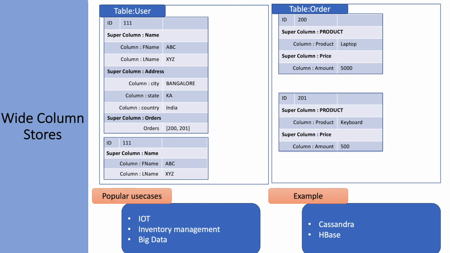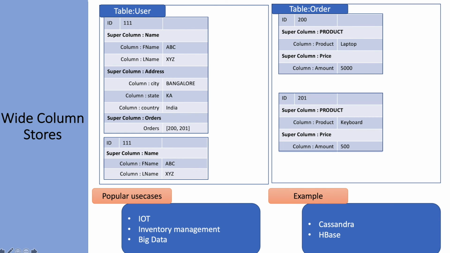Now let's talk about the third category of NoSQL database, which is the wide column stores. Here we have to define the schema in advance. When I say schema, that means we have to define the super column and the column family. Let's assume the first name and the last name in this table always come together and have to be stored at the same time. So we can define a column family for the name, and under that, we can define the first name and the last name. Similarly, for the address, we can define city, state, and country.